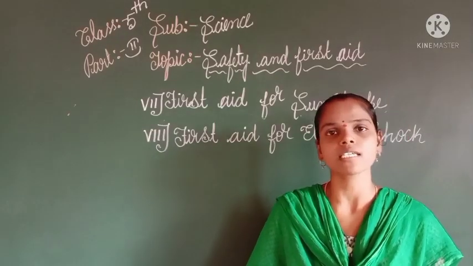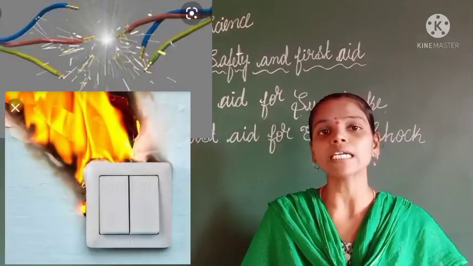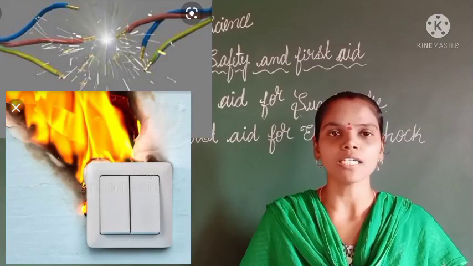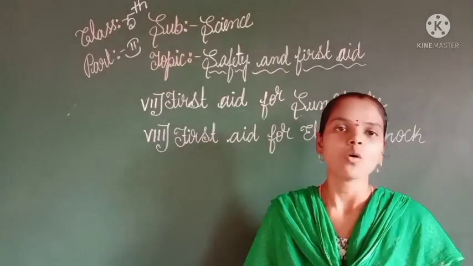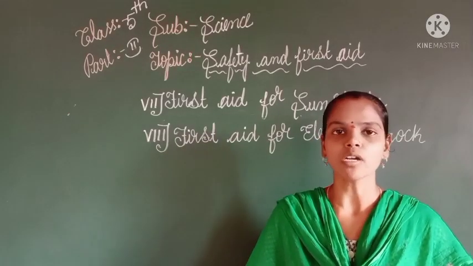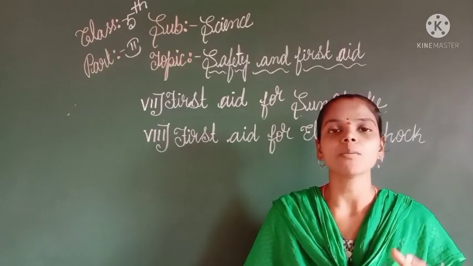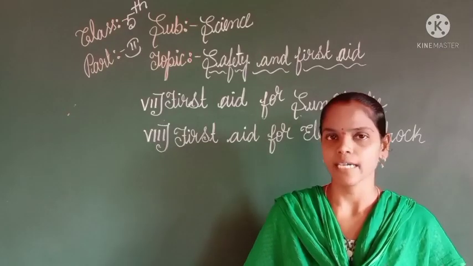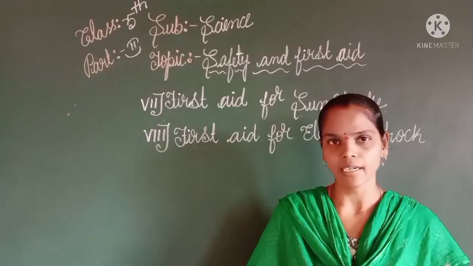So dear students, electric shock can be received from electric wires or wrong connection of the electricity. These are the ways we get electric shock. Even with a minor electric shock, the person may become unconscious or even die. So these are the serious effects of electric shock.